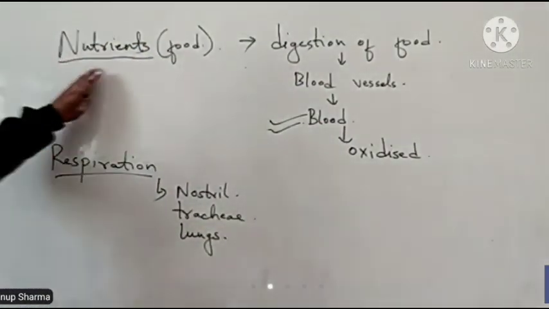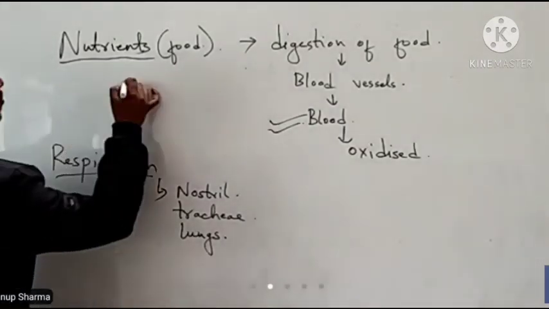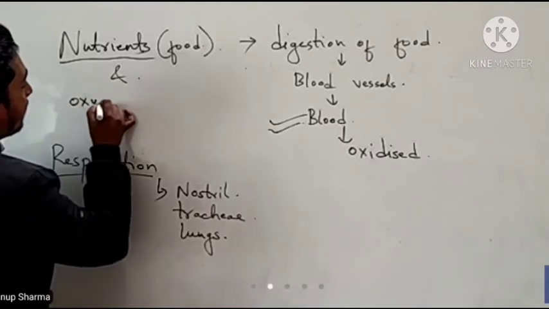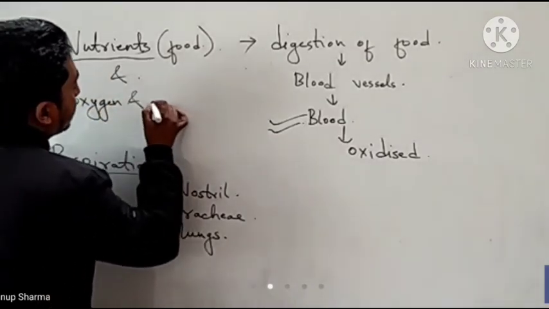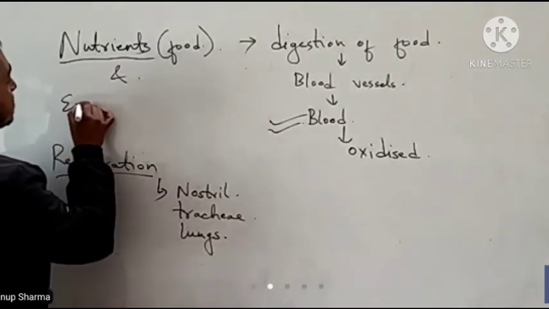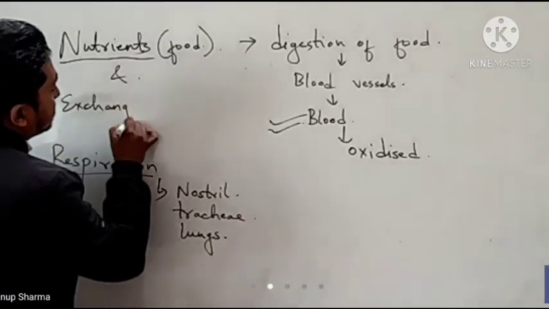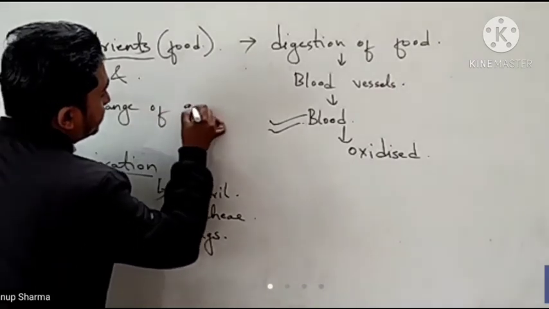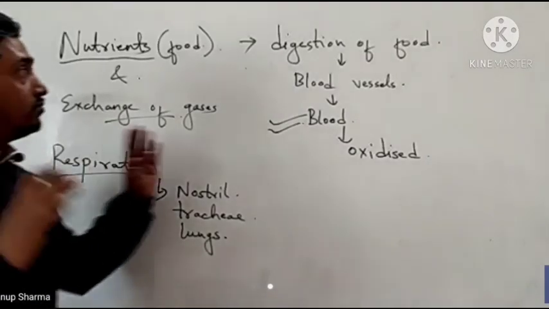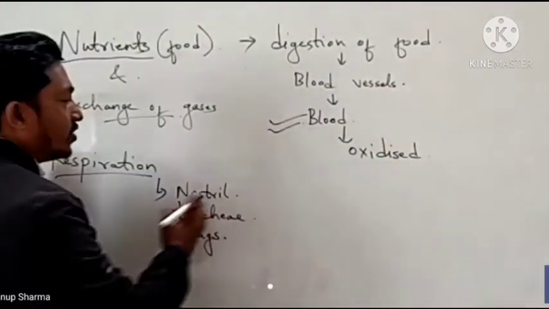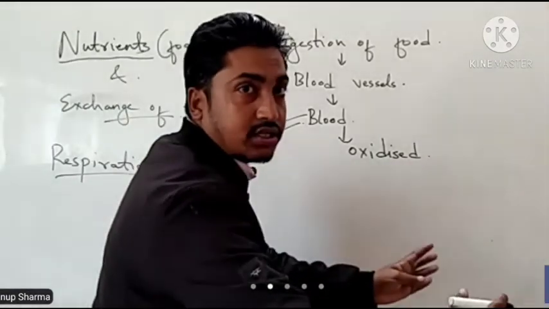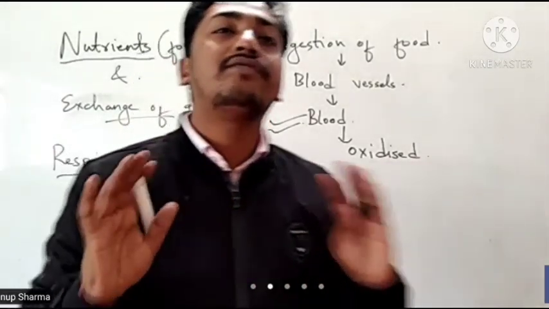That means nutrients, food and gases also, oxygen and carbon dioxide, or you can write simply exchange of gases. So digestion and respiration, along with circulation, have a specific function.